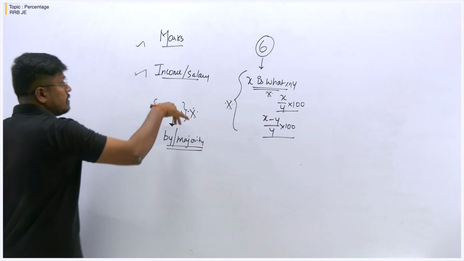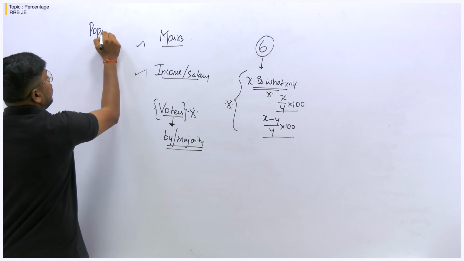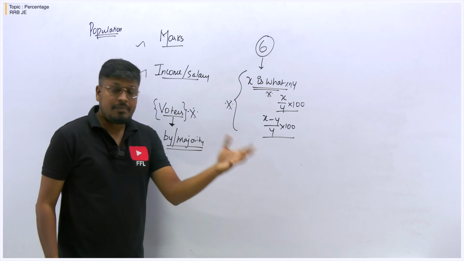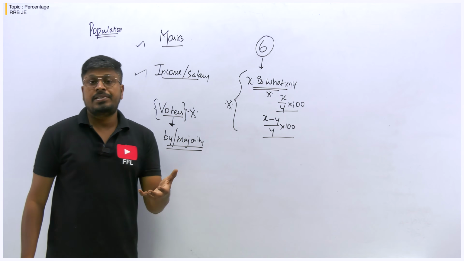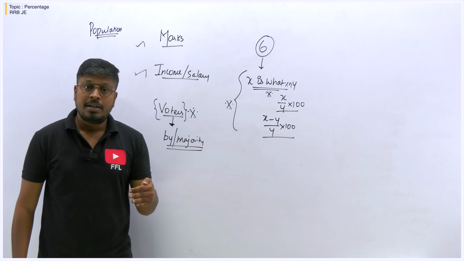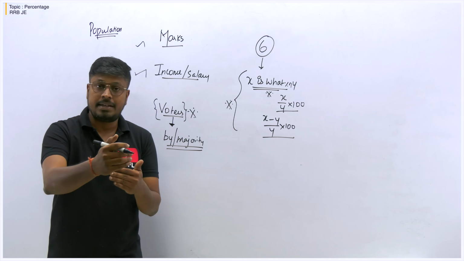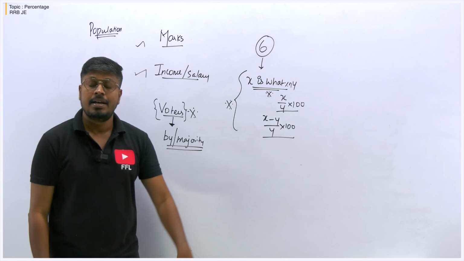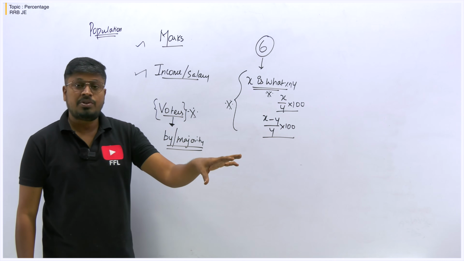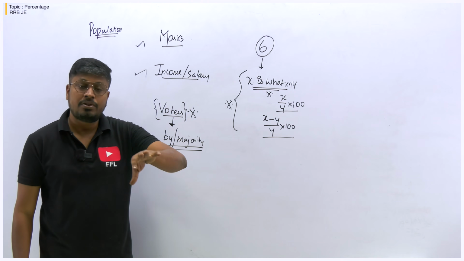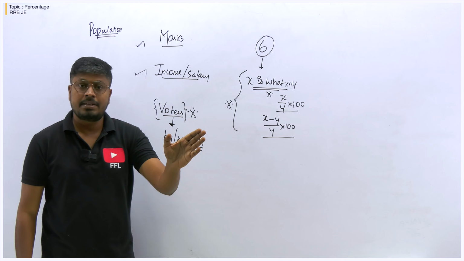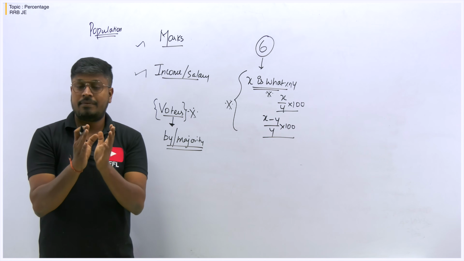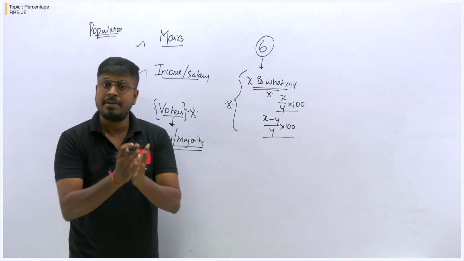And other than this, there is one important concept which is called population. So the population based concept. For example, in 2020 the population was 2 lakh. In 2021, the population has increased by 4%. And in 2022, again the population has increased by 4%. So our target is to find the population in 2020, or after 2 years, if there is an increase of 4%, what will be the population in the year 2022? So these kinds of questions you can see in the area of percentages.